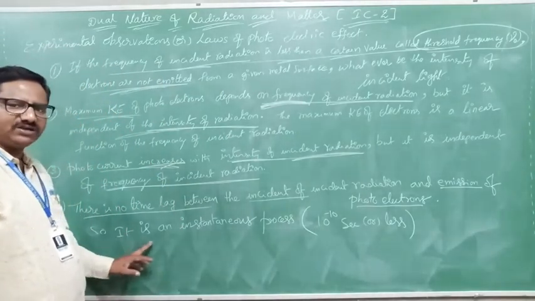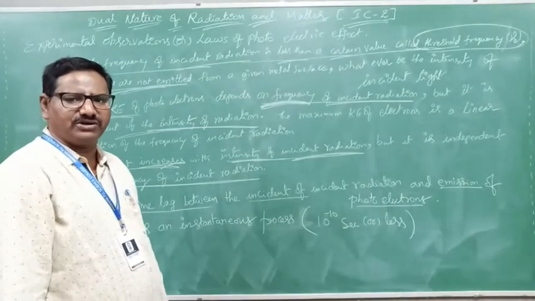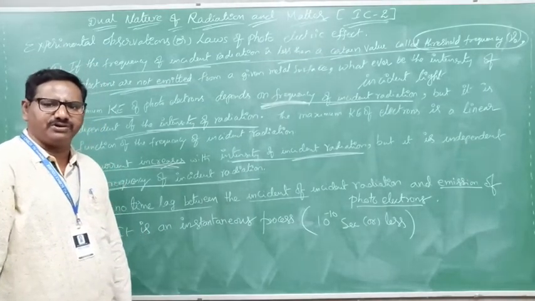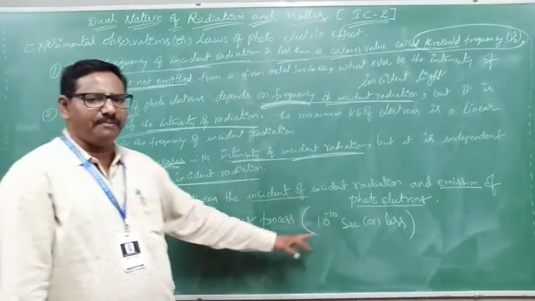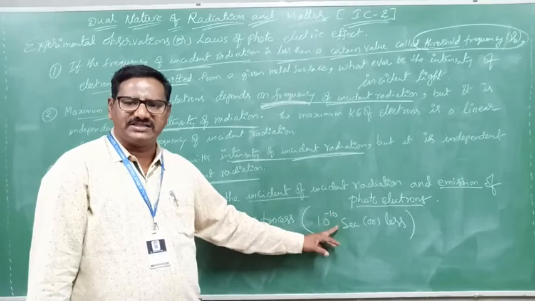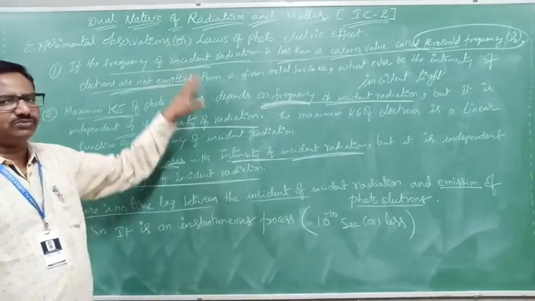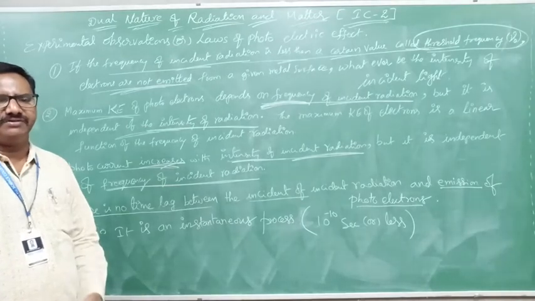The time gap is below 10 to the power minus 10 seconds, very small. These are all the most important experimental observations.